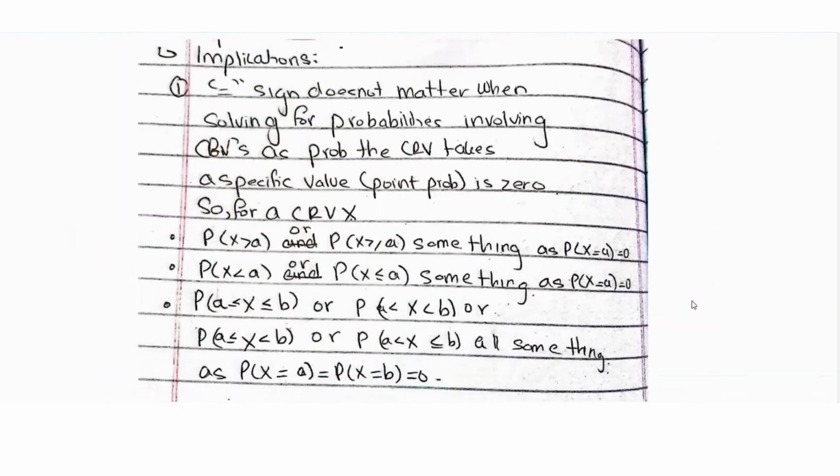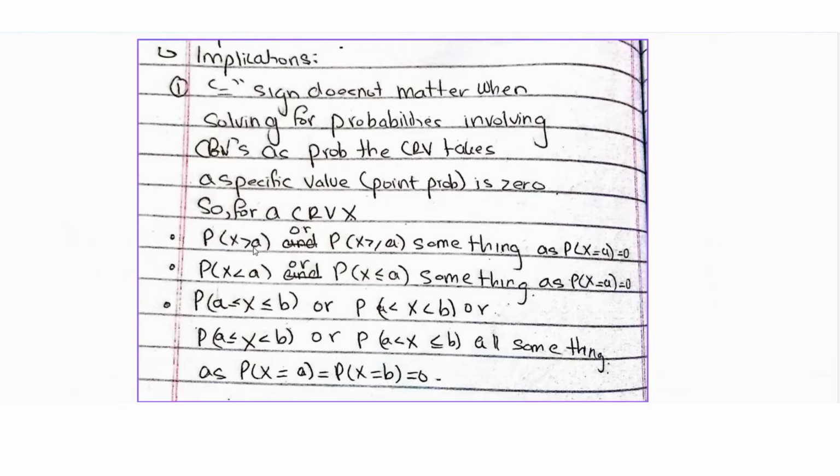Now, what are the implications of the fact that for a continuous random variable, the probability of taking a specific value is always 0? We're going to discuss two implications. The first is that when we're solving for probabilities involving a continuous random variable, the equal to sign does not matter, because the probability of taking a specific value is always 0. So whether it's probability X is greater than a or X is greater than or equal to a, it's the same thing, because the probability that X is a is just 0.